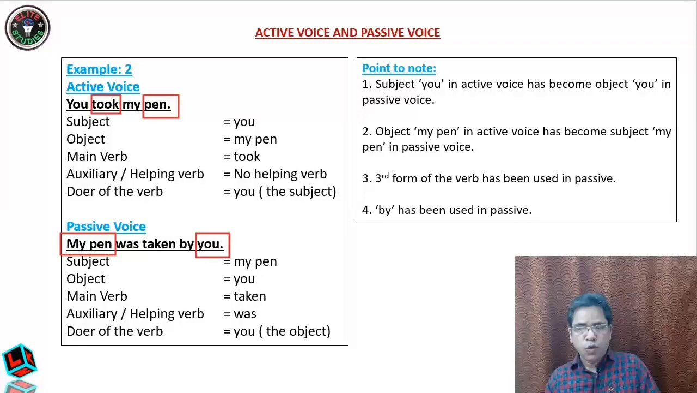So, you took my pen. My pen was taken by you. Now see here, took, which is the second form, has now become taken. Taken means it is the third form of the verb. Take, took, taken. Again you see "by" has been used. With this, now let us go to the next topic.